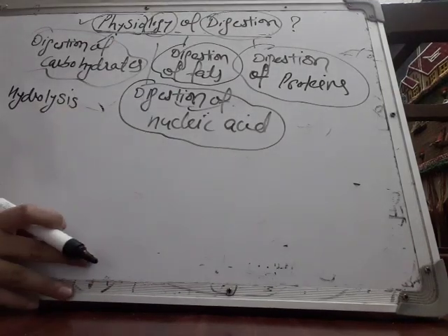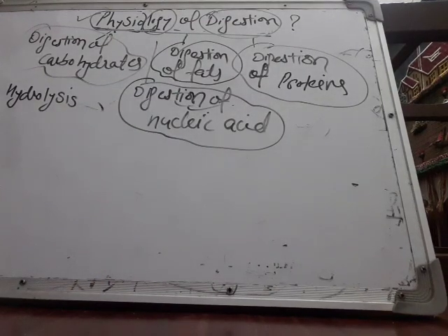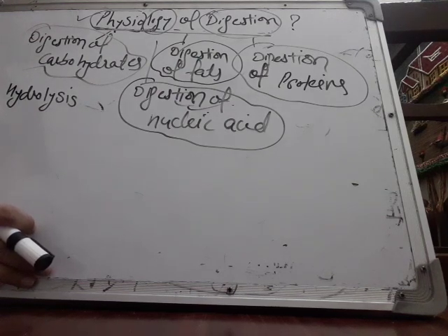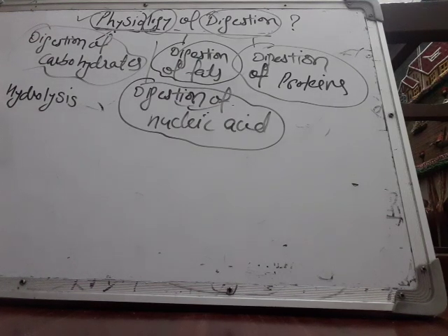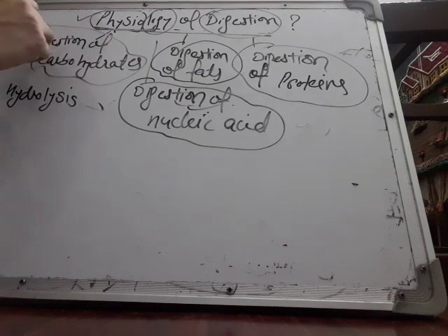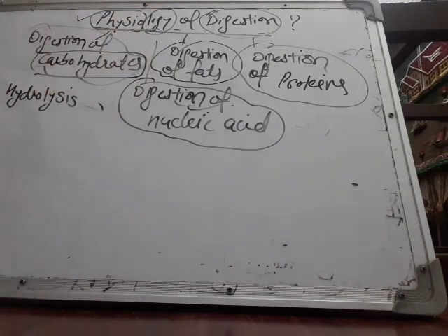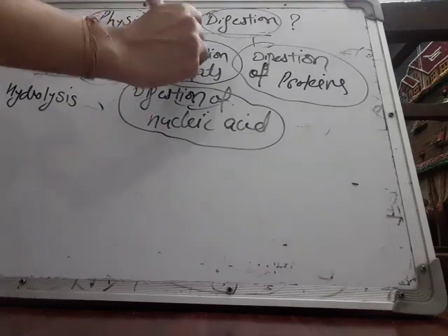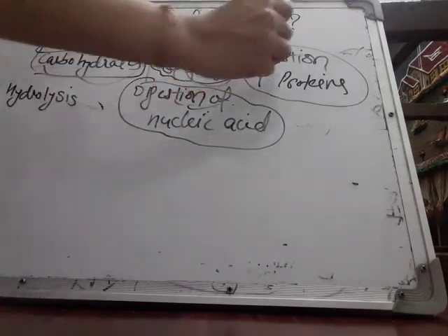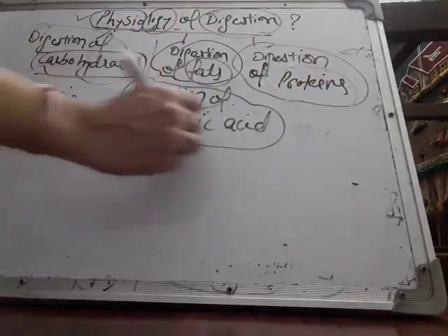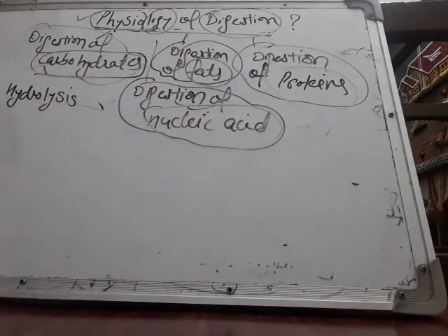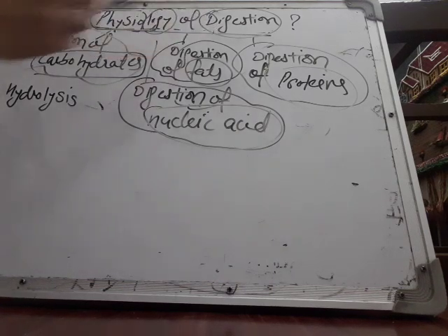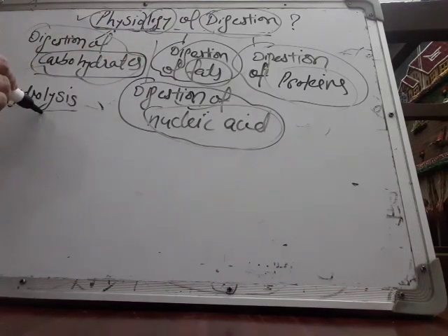What is digestion? Digestion is the process of breaking down complex food materials into simpler ones. Now, what do you mean by complex? Carbohydrates are complex molecules. Fats are complex molecules. Proteins are complex molecules. Nucleic acids are complex molecules. And breaking down of these complex molecules into their simpler substances is known as digestion. It is also known as hydrolysis.